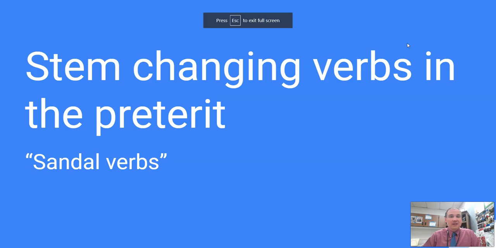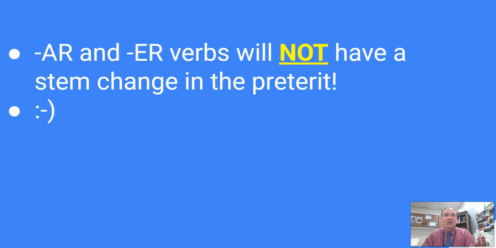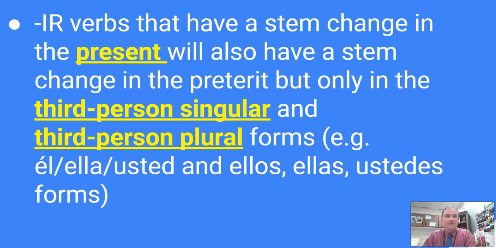But today we're going to talk about, for about 3 minutes, this will be a short mini lesson like we've been doing all week, stem changing verbs in the preterite that are called sandal verbs. Now, you may remember from Tuesday, our lesson was a little bit about stem changing verbs. We said that AR verbs and ER verbs will not have a stem change in the preterite. So we have to remember that because that really is important and makes things much easier when we're thinking about stem changing verbs. However, we did not include IR verbs because IR verbs will have a stem change in the preterite if they are stem changers in the present.